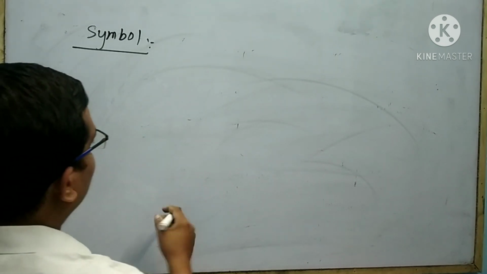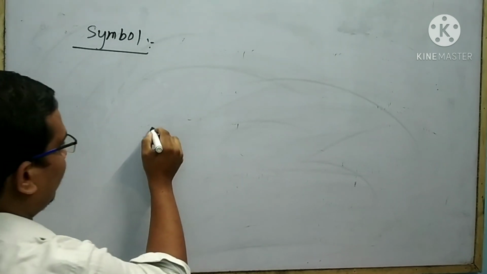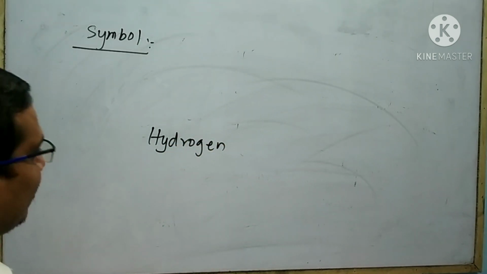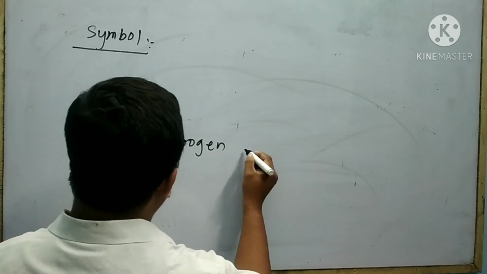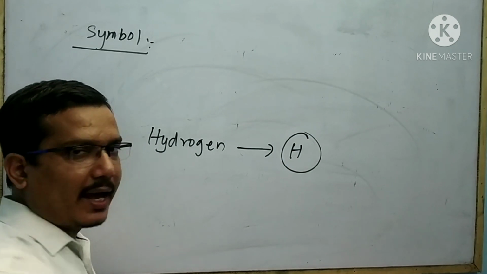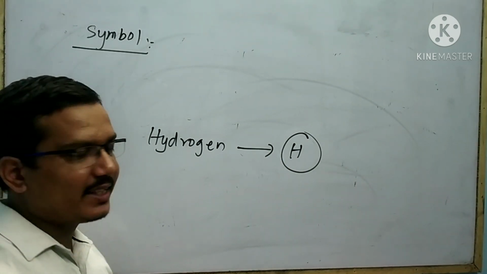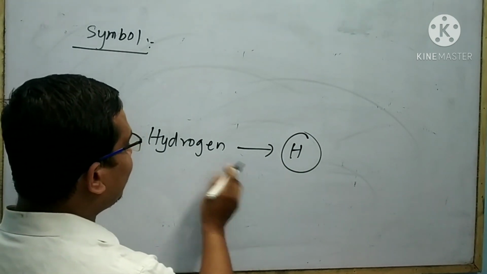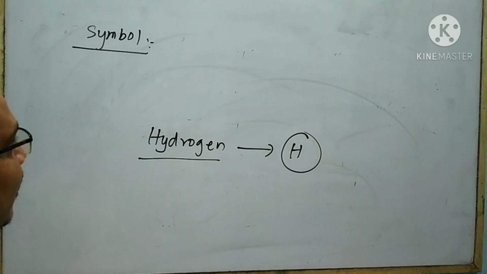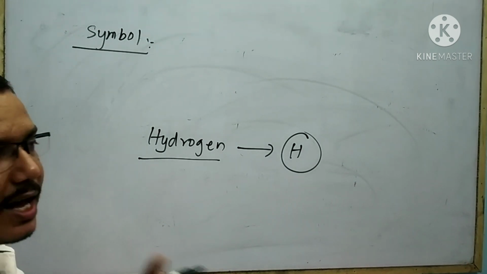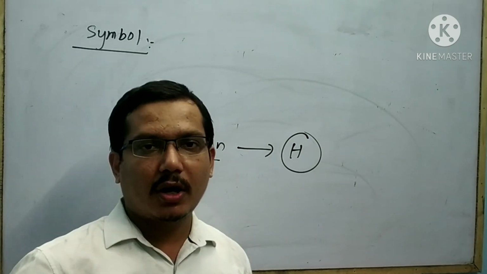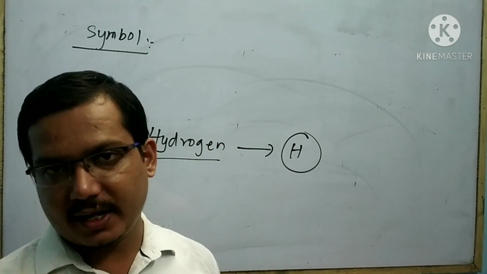Suppose I want to explain the symbol with the example of hydrogen. Take an element, hydrogen. The symbol of hydrogen is H. What is H? H is the shorthand representation or abbreviation of the full name of hydrogen. That means a symbol is the shorthand representation or abbreviation of the full name of an element.